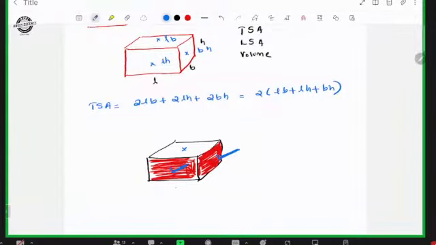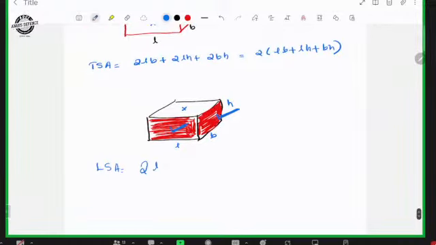So this will be length, breadth, height. Lateral surface area means 2 times LH, because this is height, so this is L into H, plus 2 times BH. This will be BH and this will be LH. So 2 times LH and 2 times BH. So 2 into LH plus BH. This is considered as lateral surface area.